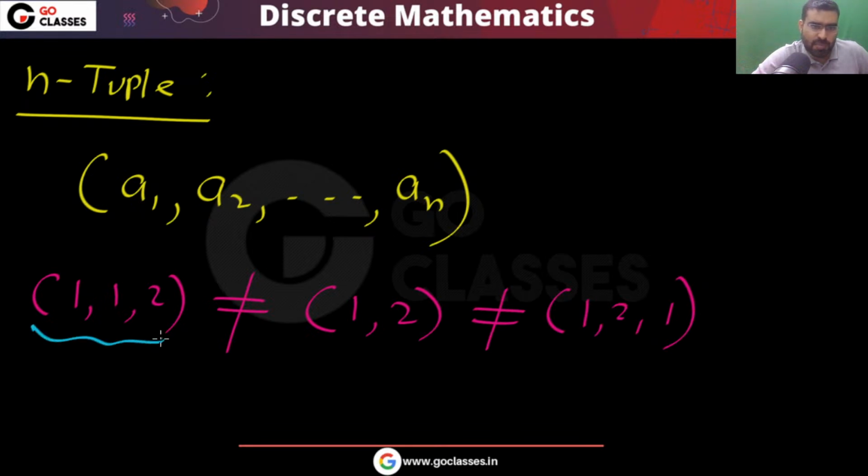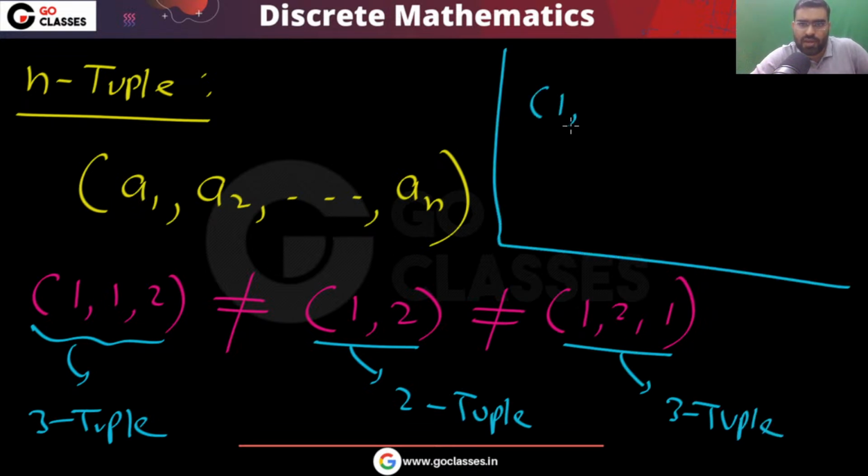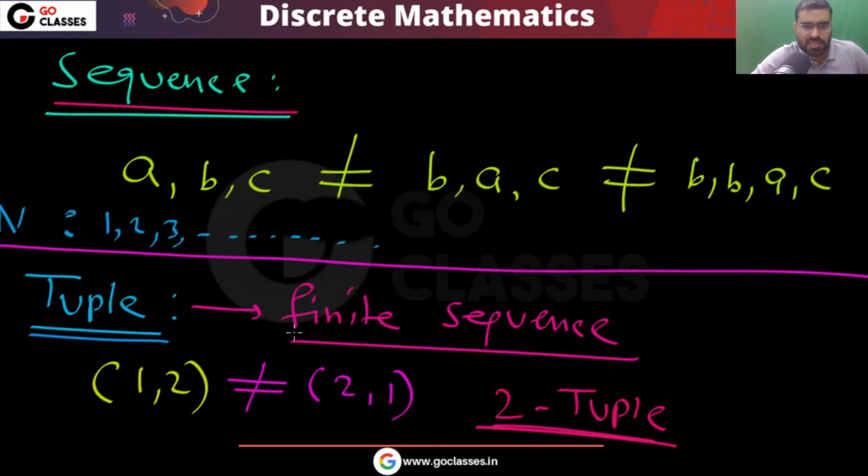This is a 3 tuple, and this is a 2 tuple. Also, 1 1 2 is different from 1 2 1. These are different because order matters. So remember, a tuple is nothing but a finite sequence. A finite sequence is called a tuple.